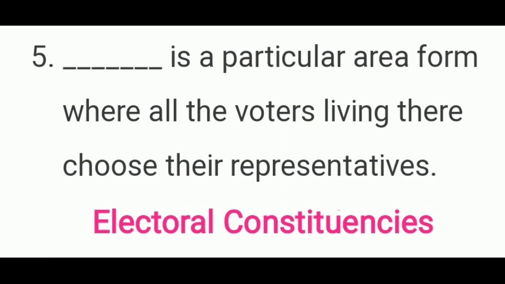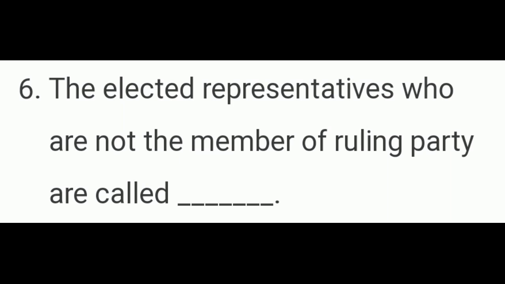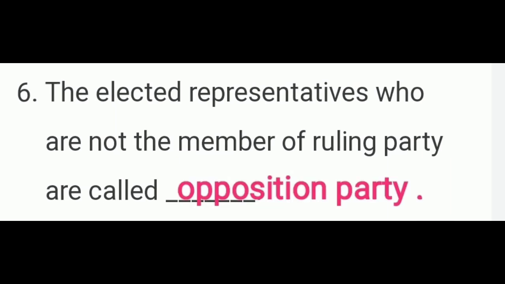Question number 6. The elected representatives who are not the members of the ruling party are called dash. The correct answer is opposition party.